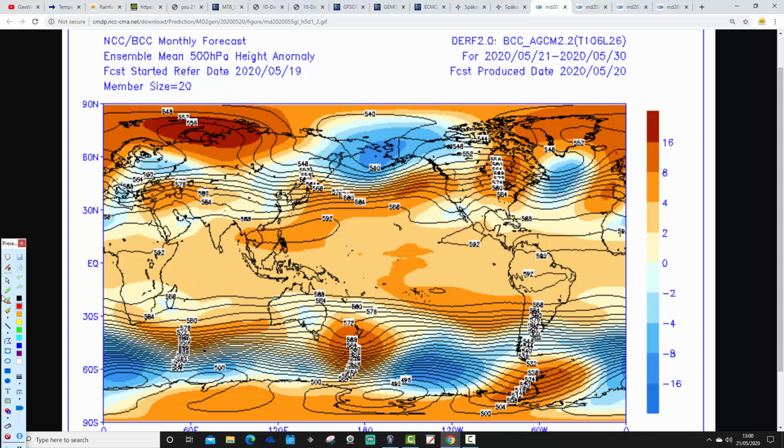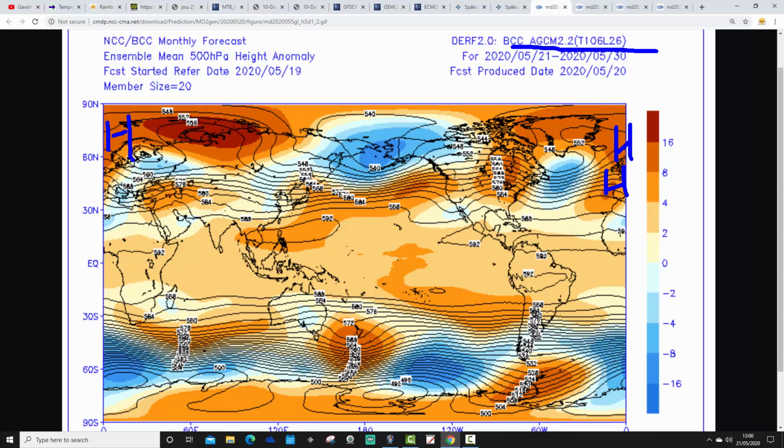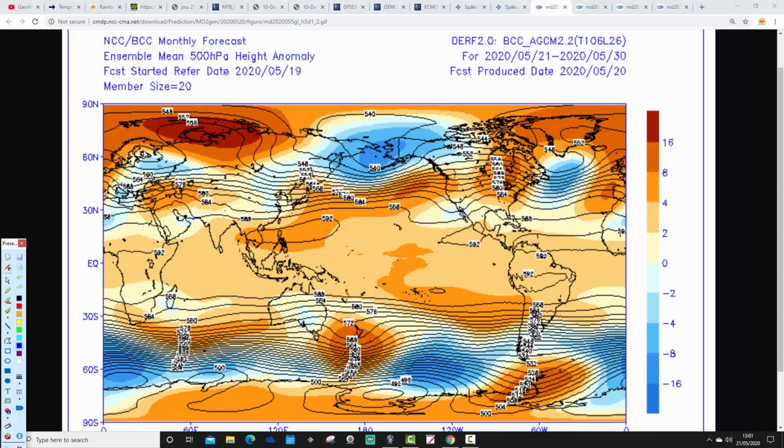Finally, got Beijing Climate Centre, so these are 500 millibar heights, and they're broken down into 10-day periods. The first 10-day period is going to take us from the 21st to the 30th of May, the coming 10 days, dominated by high pressure, above average heights extending through much of northern Western Europe. So the emphasis is on high and dry, really, through the rest of May.